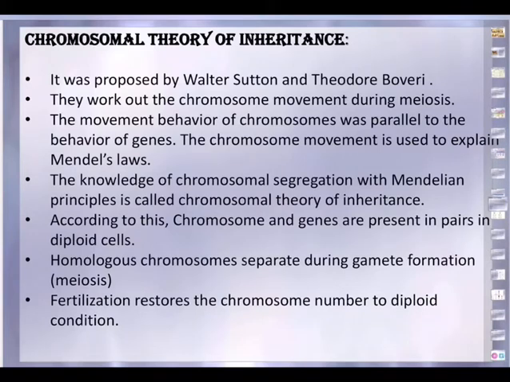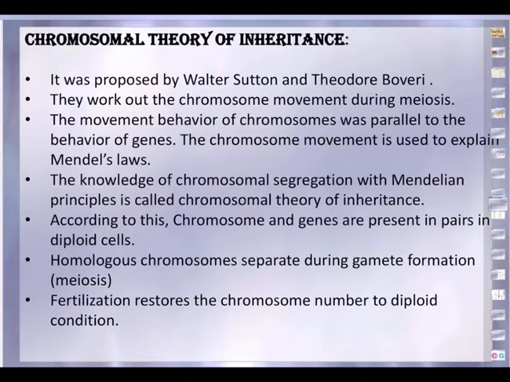This is also a very important topic. It's a blend of the chromosomes as well as the Mendelian factors, and the Mendelian factors today we call genes. So, the chromosomal theory of inheritance. What is the reason for this theory to come up?